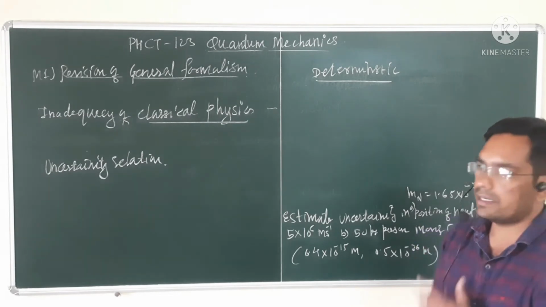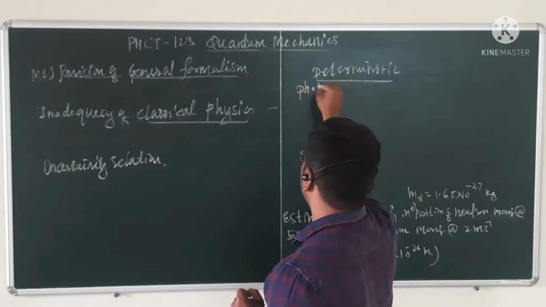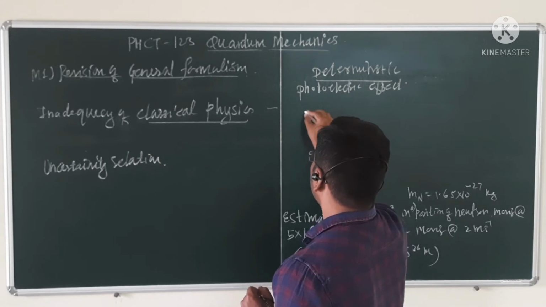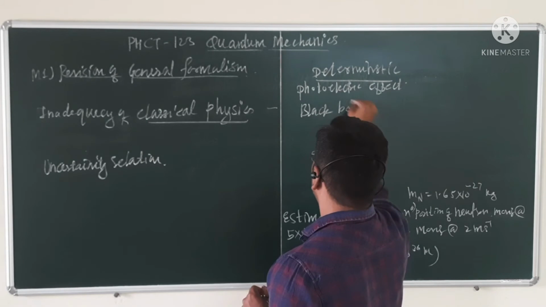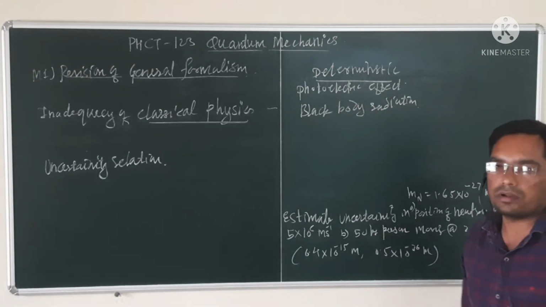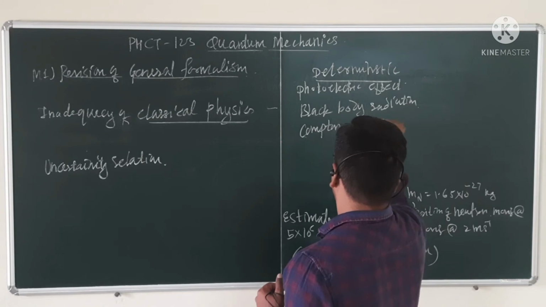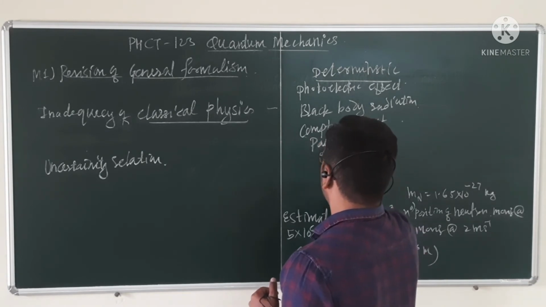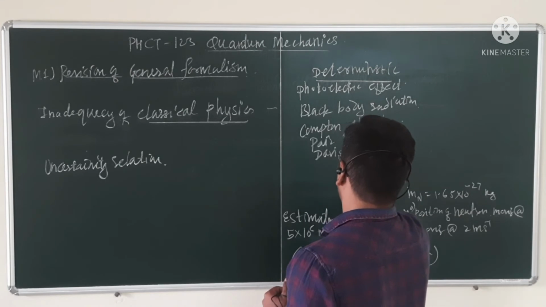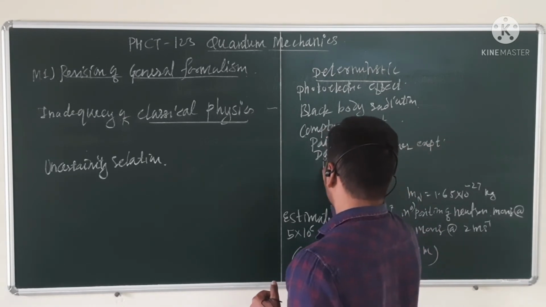What is the meaning of that statement? Certain experiments such as the photoelectric effect, then black body radiation, these two experiments we studied at our undergraduate level, then Compton effect, pair production, the Davisson and Germer experiment, then the next one is the two slit experiment.